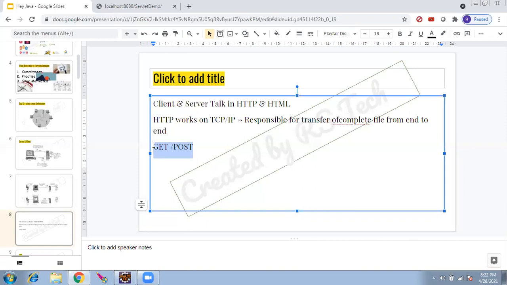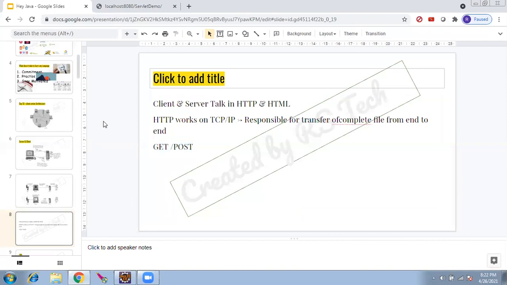But to retrieve content, you need get. Since it's not secure, we cannot say there's no use of it. There are definitely uses of the get method. Post means locked, get means not locked. You cannot see what is inside the bus or parcel with post, but with get you can see what is inside the parcel. Since you are able to see what is inside the parcel, get is more prone to attack. Hackers can easily attack. So you should not send any secure information in get. You cannot keep money in your bag, right? Anyone can open and take it.